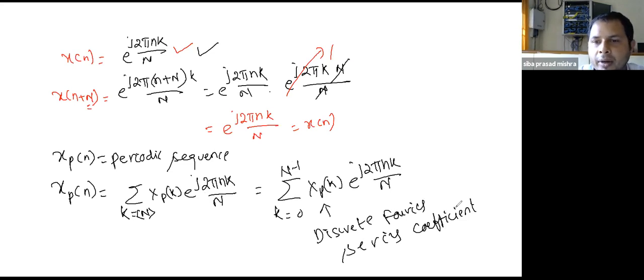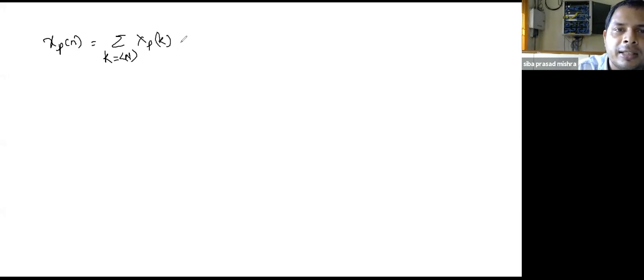From here we can say that this is our assumption: one periodic sequence xp[n] can be represented by a finite sum of exponential signals.